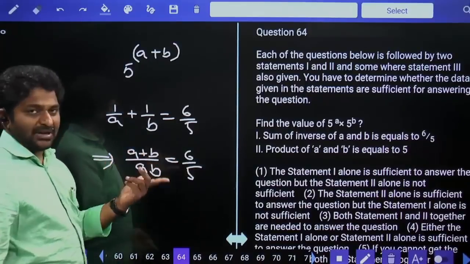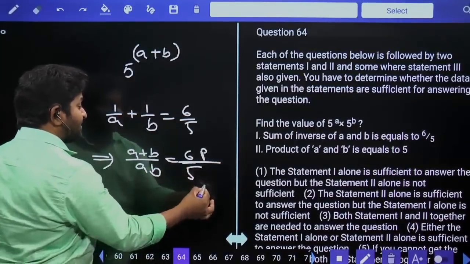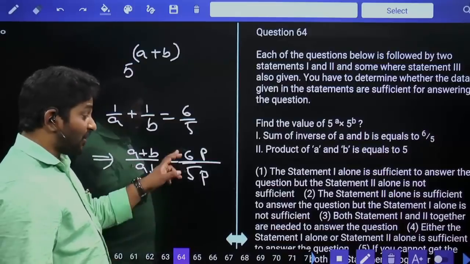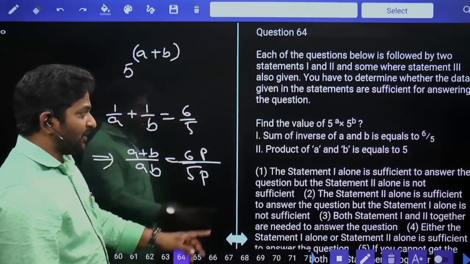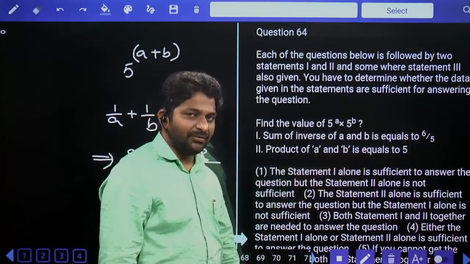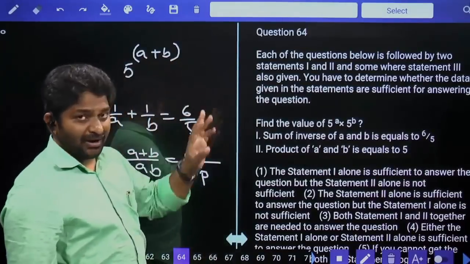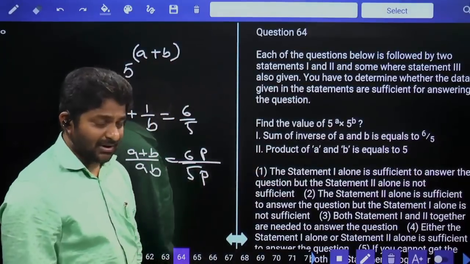From this, a plus b is equal to 6, we cannot decide that. Here it becomes 6 parts, ab is equal to 5 parts. It is not 6 and 5. Values become parts. So 1 alone is definitely not sufficient. Product of AB is equal to 5. Now, using only product of AB, A plus B cannot be calculated. So 2 alone is also not sufficient.